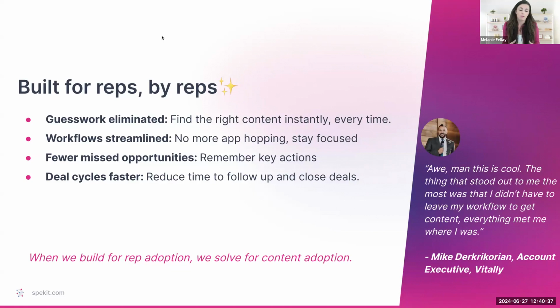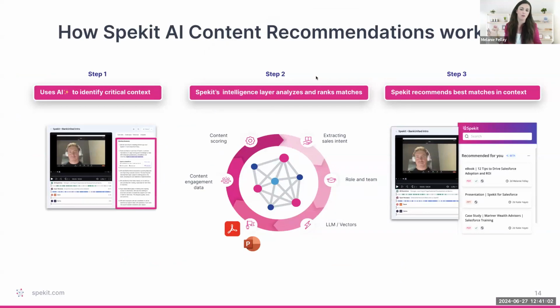And finally, fewer missed opportunities. They said that one of the things that happens is they often forget those key actions, right? They forget that key piece that they needed to follow up on or do because they just had too much on their plate. There's too much cognitive overload. And that ultimately impacts your deal cycles and more, just like we saw from that data from Gong. And so ultimately, we believe that if we can get your reps to really embrace this, it'll ultimately solve your content adoption problem too. And so how does Spekit recommendations work?